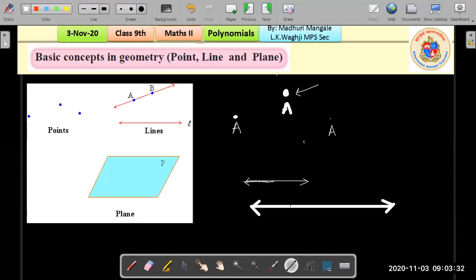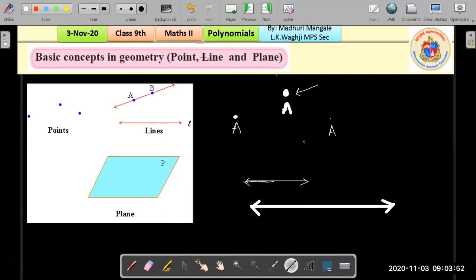The thickness, the width of this line is not defined. We don't define these basic things. All right. And many such lines, when they come together, they form a plane. All right. So these are the basic concepts in geometry: a point, a line, and a plane.